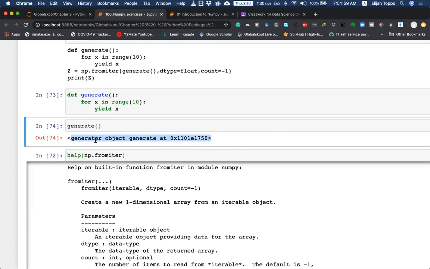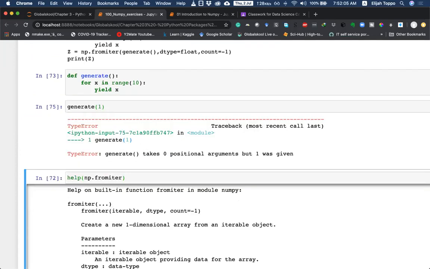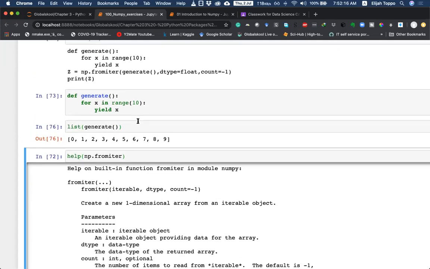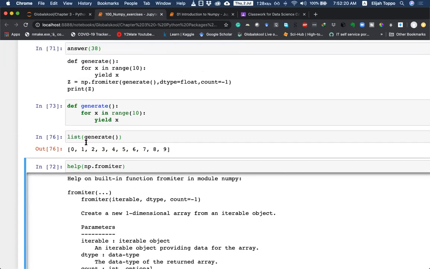Okay, so it creates an object that will give this answer. Maybe if I say list of generate, it's a generator object that can give us values if we try to fetch from it.